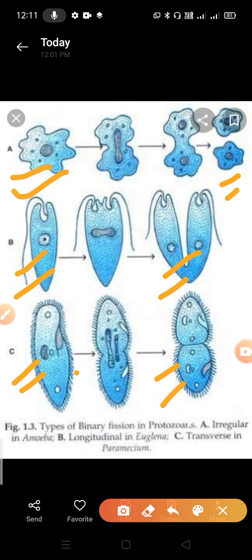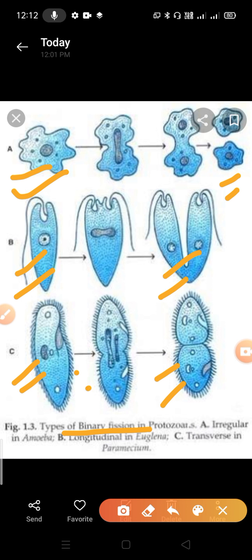Which kind of fission is it? Binary fission. So binary fission is clear. On screen it is visible that in binary fission the parent organism splits or divides to form two new organisms. Clear? An example is amoeba. In amoeba, irregular fission occurs, because you know very well that amoeba does not have a certain body structure.